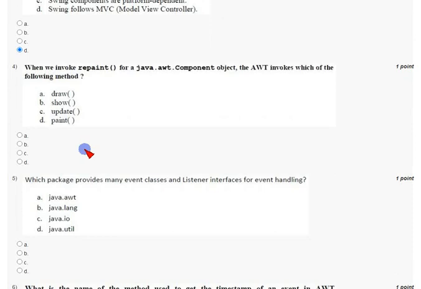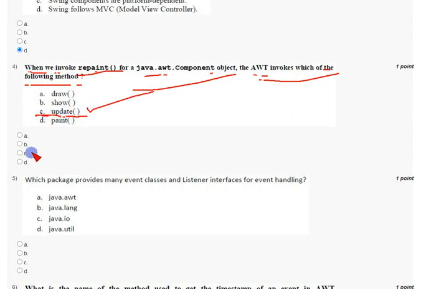So coming to fourth question, when we invoke repaint method for a java.awt.component object, the AWT invokes which of the following method? So the answer for this is option C, that is update. We use update method for that. So mark option C as correct answer.